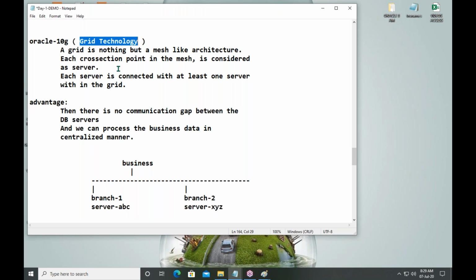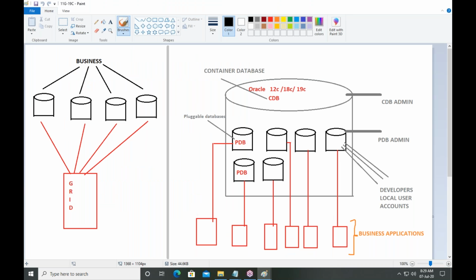Grid database manages a set of multiple database servers. Suppose you have a business, and your business has 4 branches.